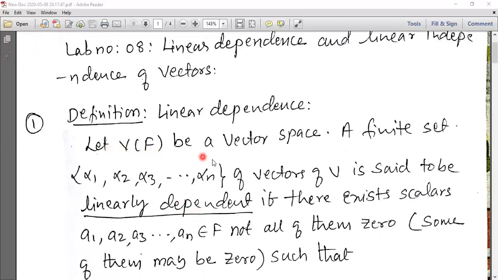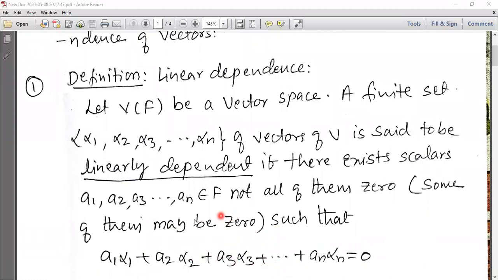Let V(F) be a vector space. A finite set alpha 1, alpha 2, alpha 3 and so on up to alpha n of vectors of V is said to be linearly dependent if there exist scalars a1, a2, a3, ..., an belonging to F, not all of them 0. Some of them may be 0, such that the linear combination a1 alpha 1 plus a2 alpha 2 plus a3 alpha 3 plus and so on plus an alpha n is equal to 0.